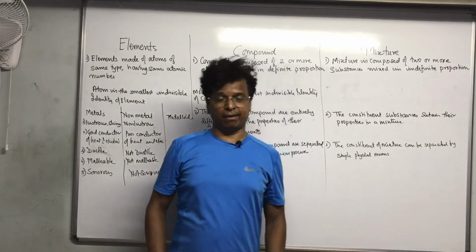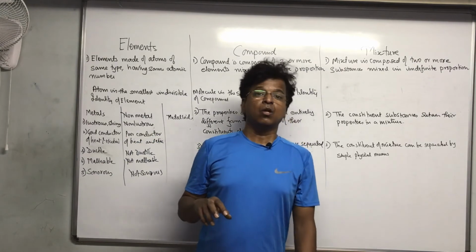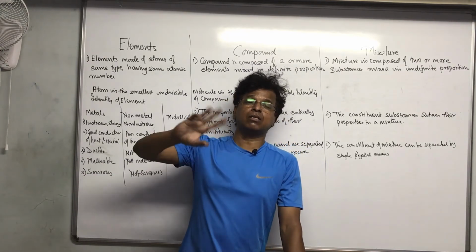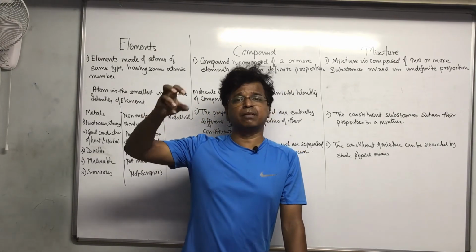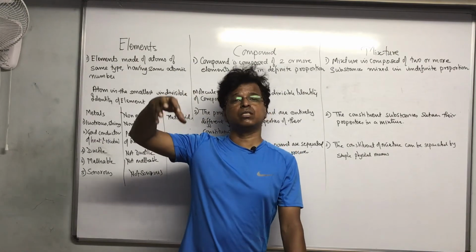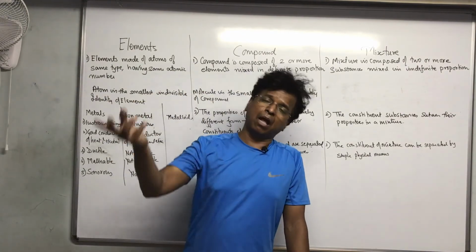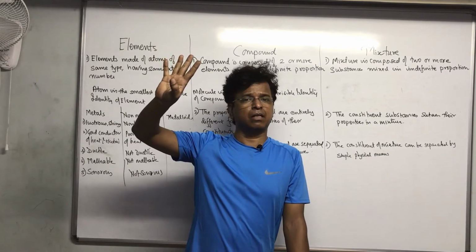Same will go for air. See, air is definitely a mixture of gases. Why? Because air is a mixture of gases not in definite proportion. There are many things in air. Oxygen and nitrogen are in more proportion, but after that they are in any proportion. Are you getting?